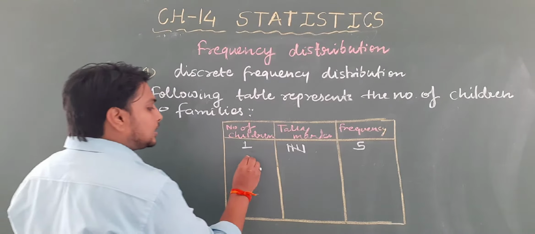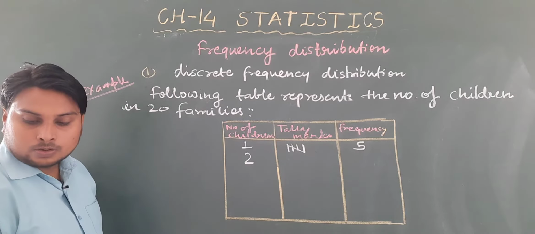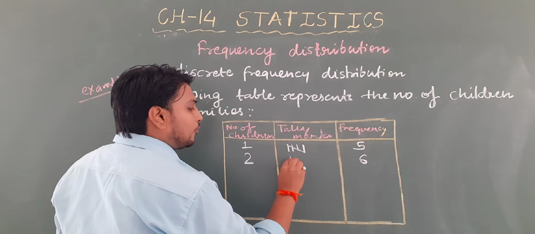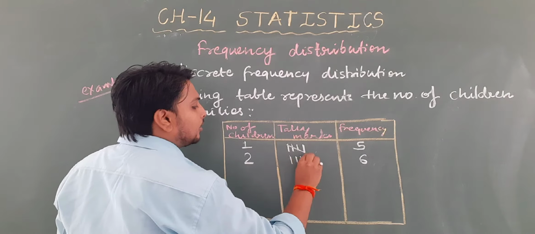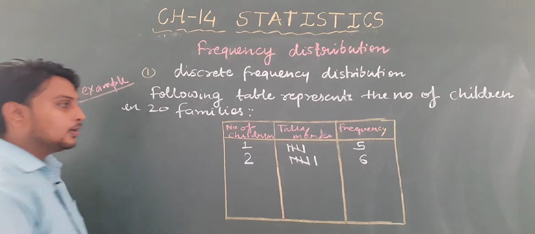The families which are having 2 children, suppose it is 6. So how will we write 6? 1 2 3 4 5 and 6.